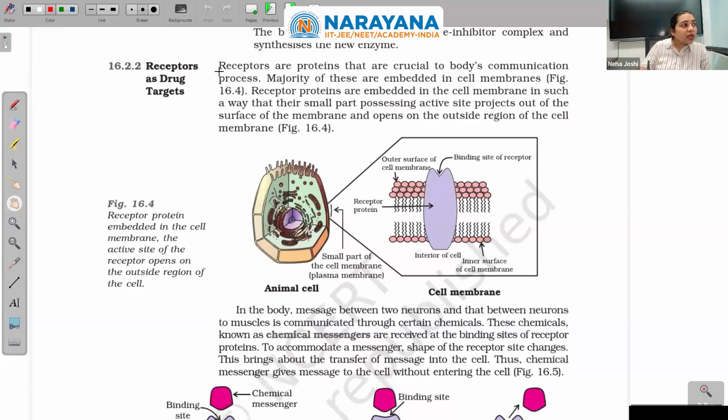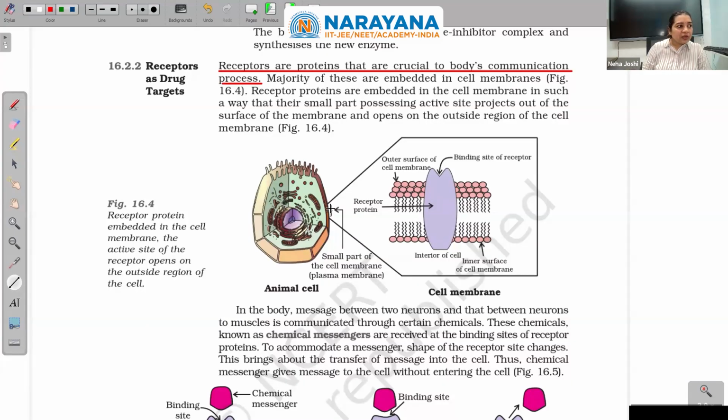Receptors are proteins that are crucial to the body's communication process. It is very much like the antennas once upon a time when radios were there, or currently for Wi-Fi you can say yes, there are receptors. So receptors are the proteins crucial to the body's communication process. The majority of these are embedded in the cell membrane. As I told you, this boundary, this wall of the cell, is called the cell membrane. So they are embedded in this membrane.